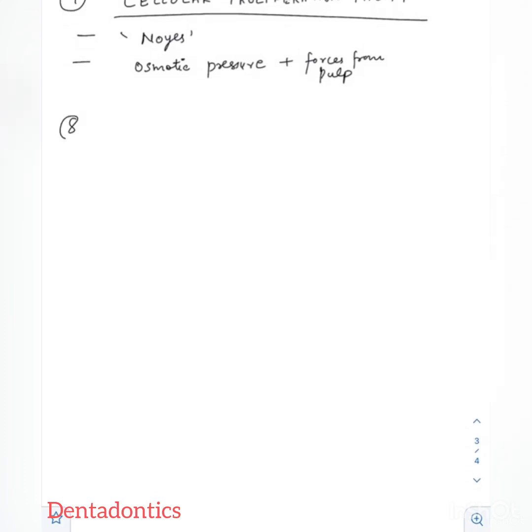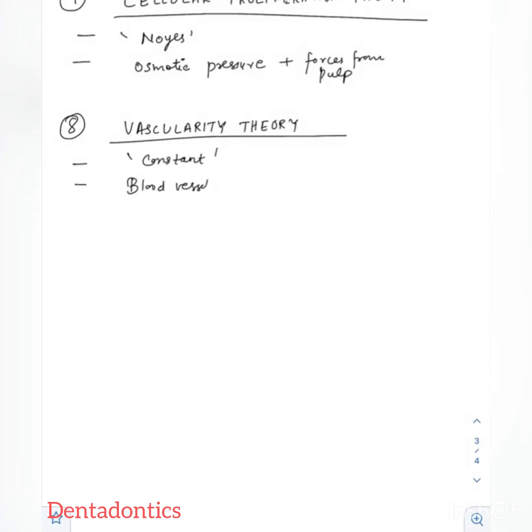Coming to the vascularity theory, given by Constant, he stated that the blood vessels between the developing tooth and the bone surrounding the tooth lead to the eruption of the tooth. But in case of periodontitis, the hyperemia in periodontitis causes supra-eruption of the tooth.